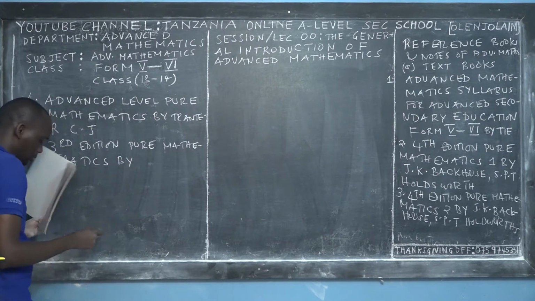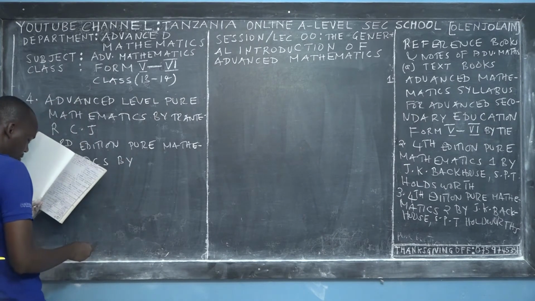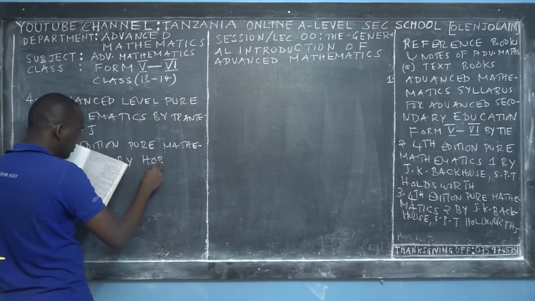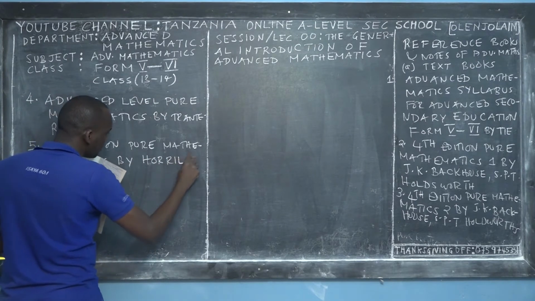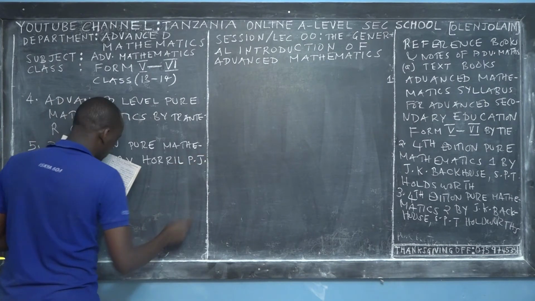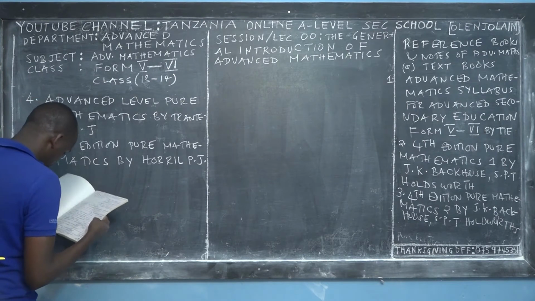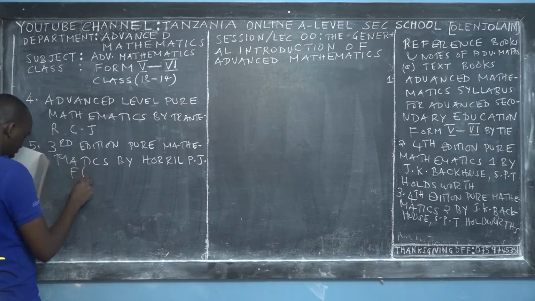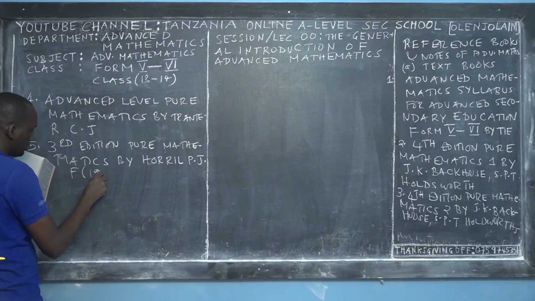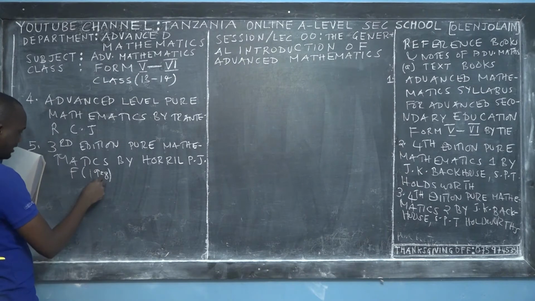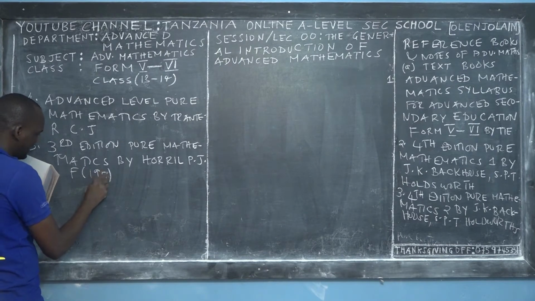The author of this book is PGM, PJF, and it was authored in 1958. It's the oldest book. It's older than me.